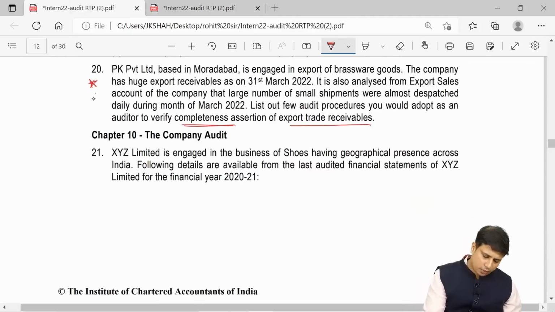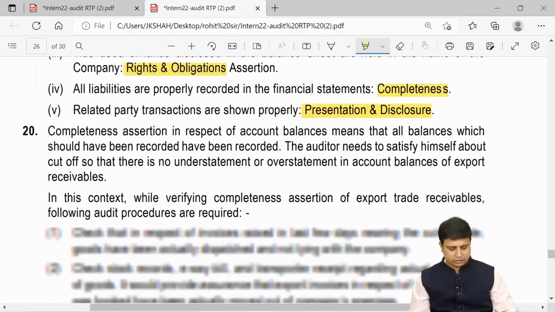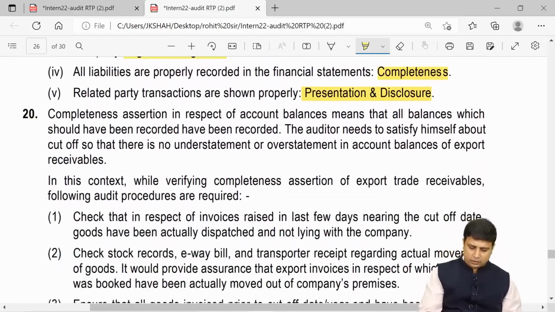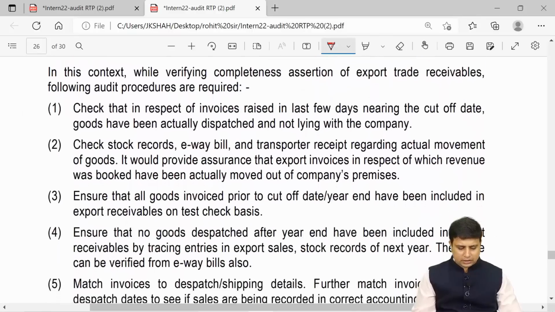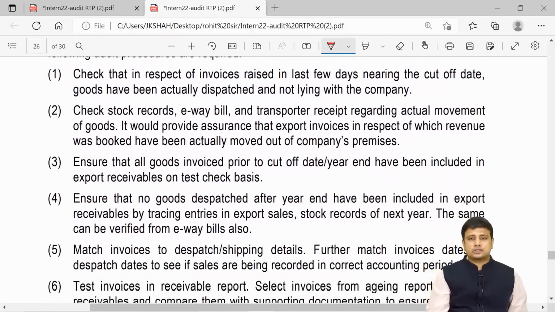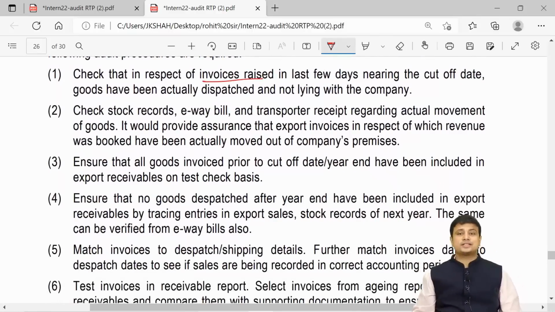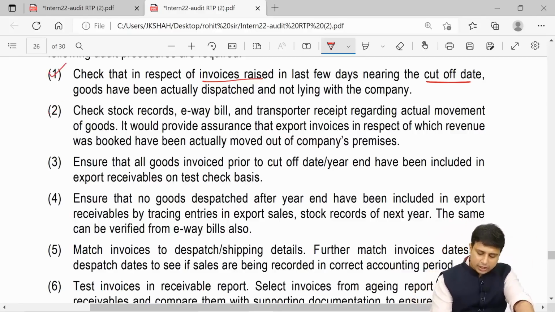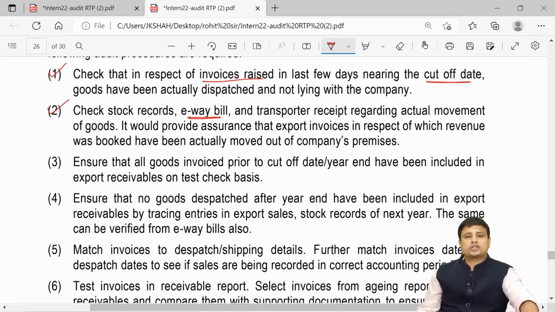So let us understand this particular answer. Please mark this as important as well. You will have to go through this particular answer from here. So what are the things that you will assess? In this context, what we will check is, check in respect of invoices raised in the last few days nearing the cut-off date. Goods have been actually dispatched and are not lying with the company. So if the goods have not been dispatched, can we record this as sales? No. Second, check the stock records, e-way bill and transport receipt regarding actual movement of goods. It would provide assurance that the export invoices in respect of which revenue was booked actually moved out of the company's premises.